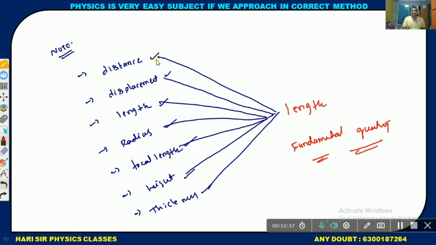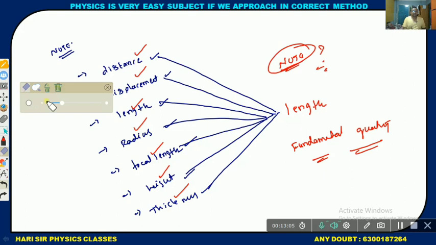That's why distance is a fundamental quantity, displacement also, length also, radius also, focal length also, height also, thickness also. Don't forget, sir, this note point is very important. Don't forget anyone.